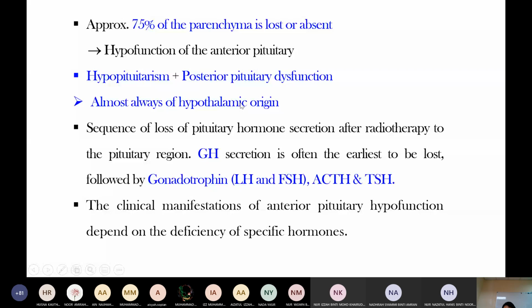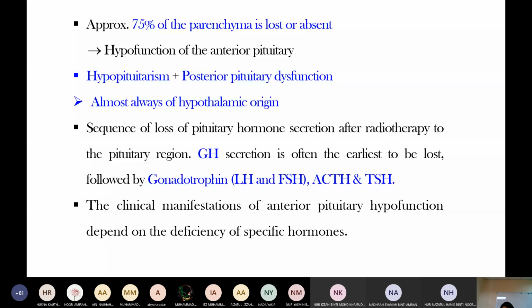Just now I mentioned that oxytocin and antidiuretic hormone are synthesized in the hypothalamus and then stored in the posterior pituitary. So posterior pituitary dysfunction is due to a hypothalamic cause. And then the anterior pituitary: sometimes after radiation therapy, we need to assess whether the radiation has a side effect on the pituitary.